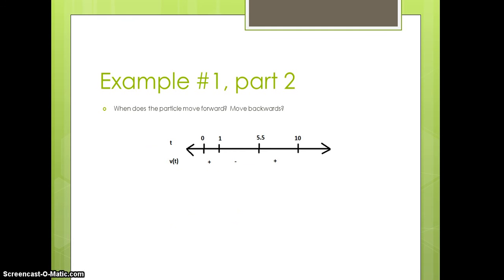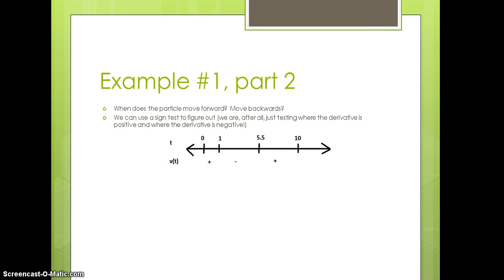When does the particle move forward and backwards? Well, we bring out an old friend. That's the sign test we learned about when we were doing our stuff with increasing and decreasing functions. After all, what does it mean to test when a particle moves forward? Velocity is bigger than 0. Velocity is the derivative of position, so we're doing a sign test on the first derivative. When does the particle move backwards? Velocity is less than 0.